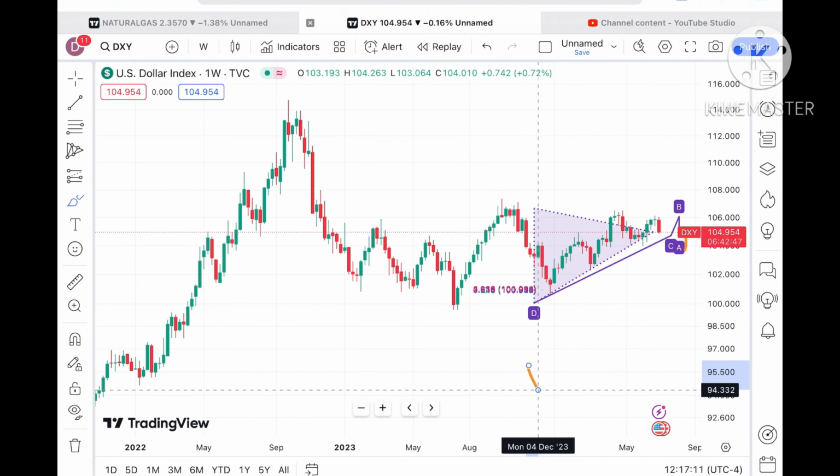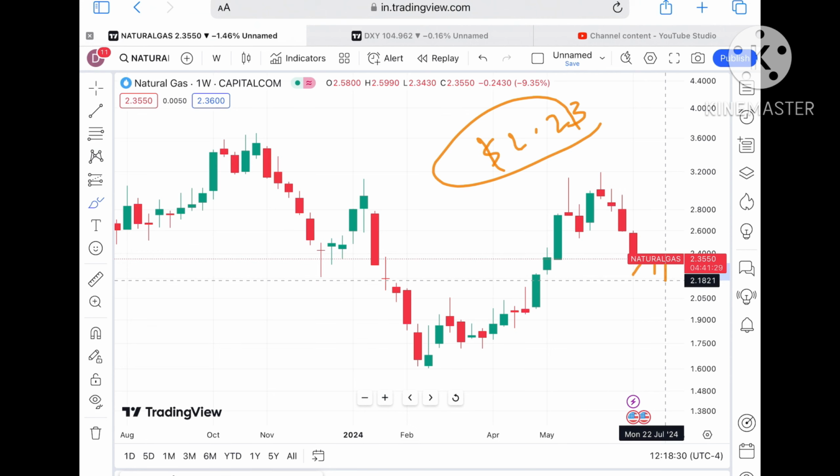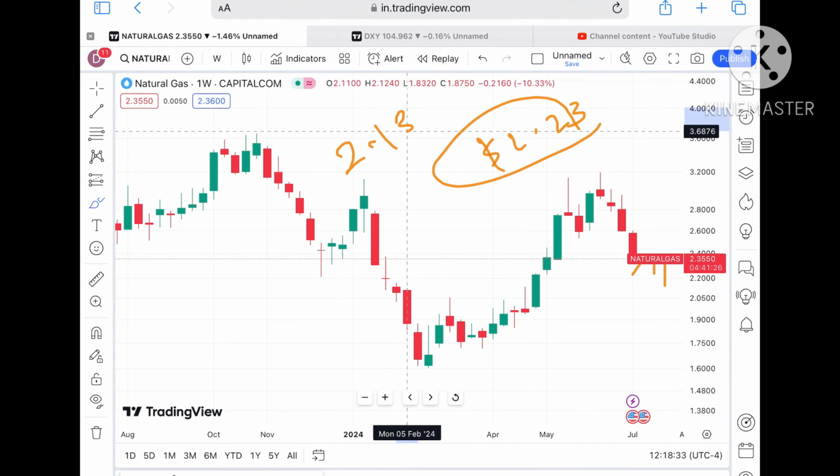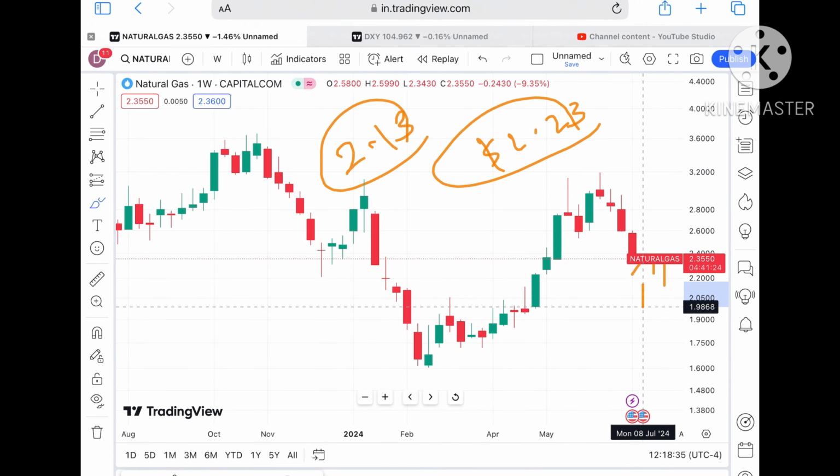Okay, now coming back again to the natural gas part, if the price did sustain, what we can see, because probability from 4 weeks it is continuously on the downside. I have already explained to you that if it starts sustaining above $3 only, we can see a further upside. So if the price didn't sustain, it can come down towards a level of around 2.23. Okay, and if it started falling below that particular level, we can see a level of $2.13. If the price moves below that particular zone, chances of going towards 1.97 will be there. Okay, and if that didn't sustain, a further downfall we can see towards 1.76.